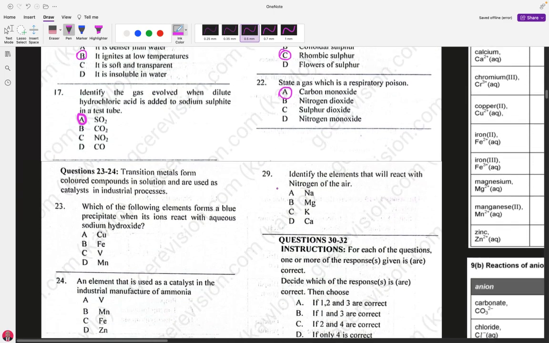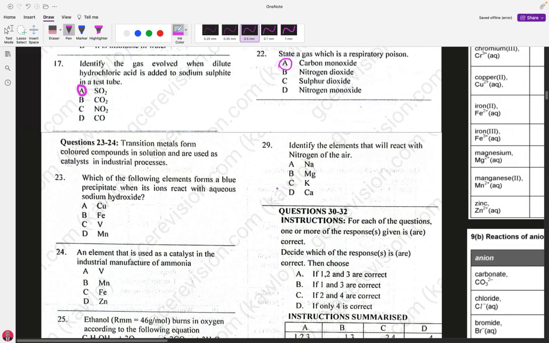Question number 23 has to do with transition metals, beginning from scandium right to zinc. Those are the transition metals. The question reads: transition metals form colored compounds in a solution and are used as catalysts in industrial processes. Which of the following elements forms a blue precipitate when its ion reacts with aqueous sodium hydroxide?